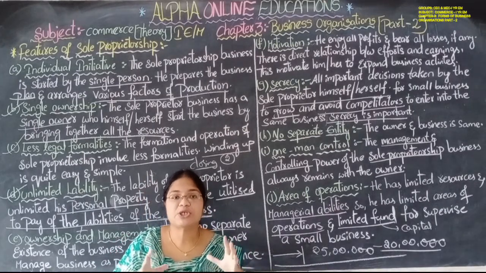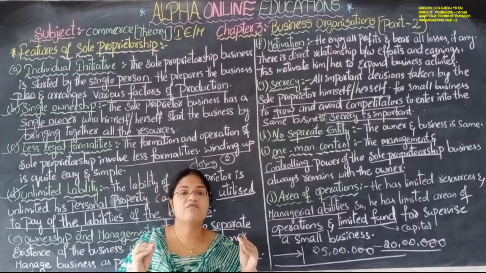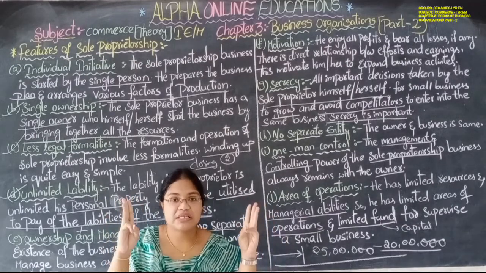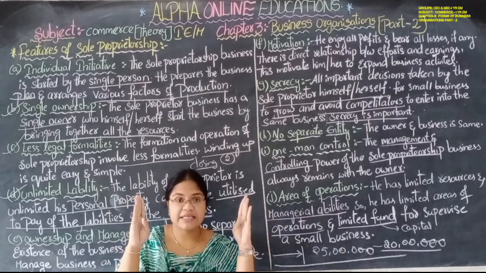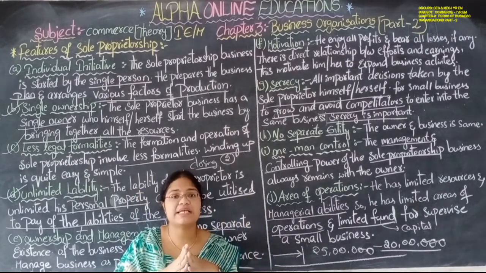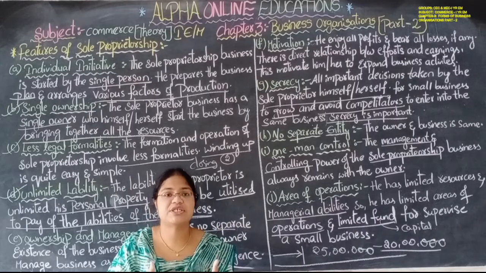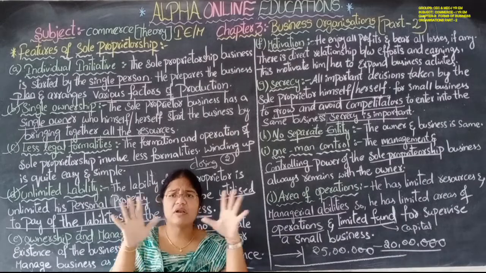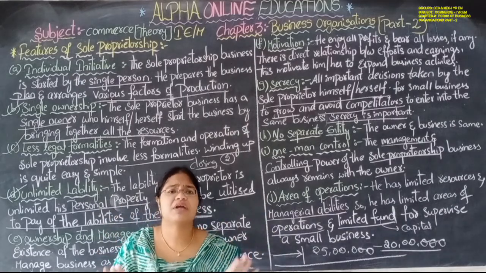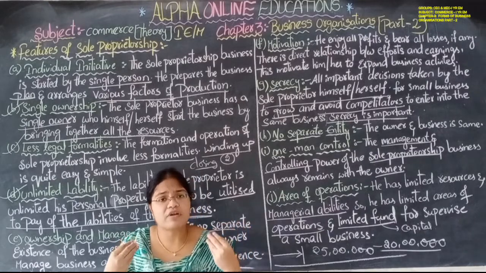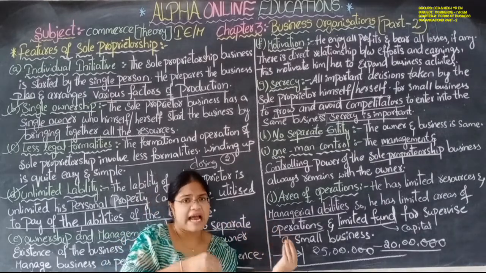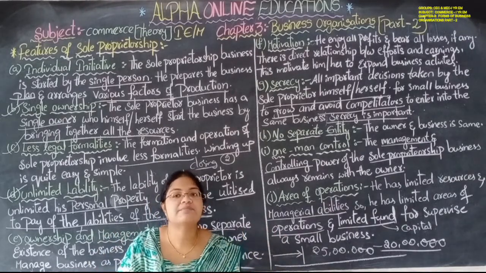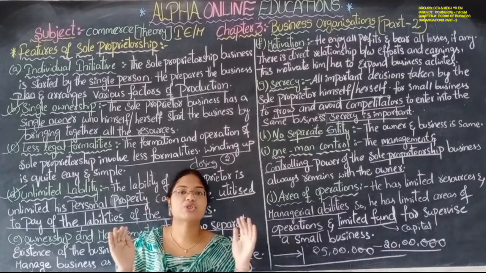So sole proprietorship means you have to keep in mind only a few factors: that it is a one man show, the liability is unlimited, the owner is not separated from the business, and it is a single ownership business. He will take the decisions, he will control the business, he has a very limited area of operations, no one will motivate him, he only has to motivate himself, okay. Whatever profit he is getting depends upon his activities. If there is a loss, he alone has to bear it. These are the few concepts you have to keep in your mind regarding the sole proprietorship.